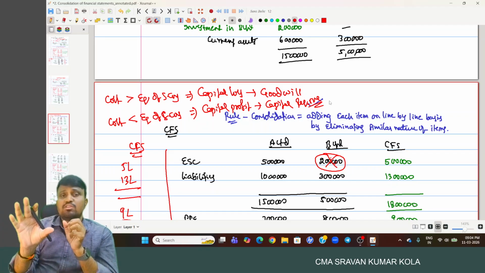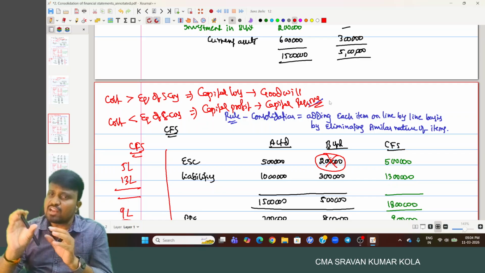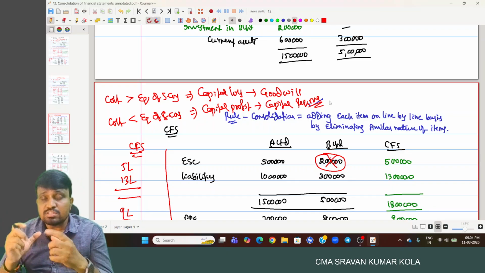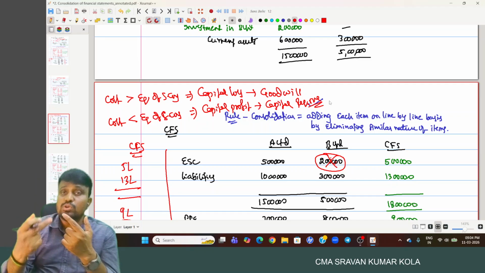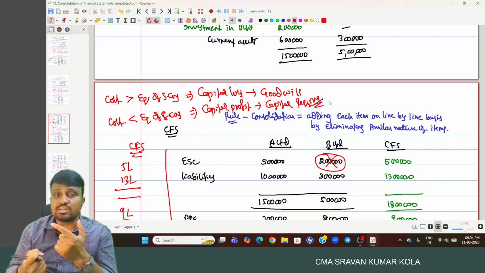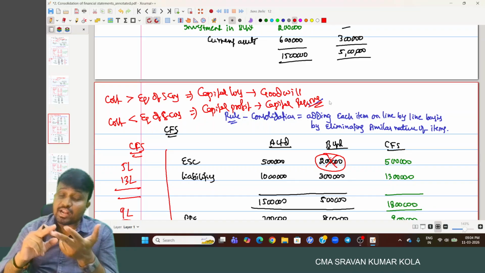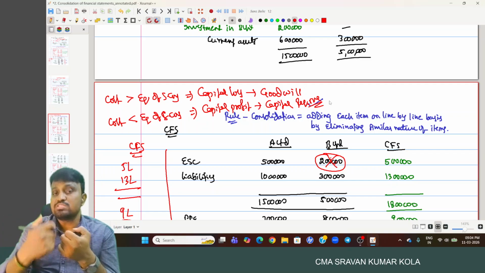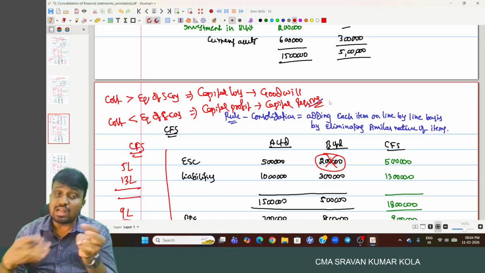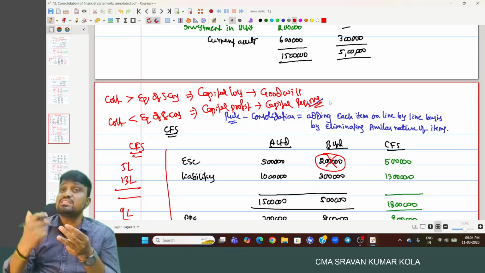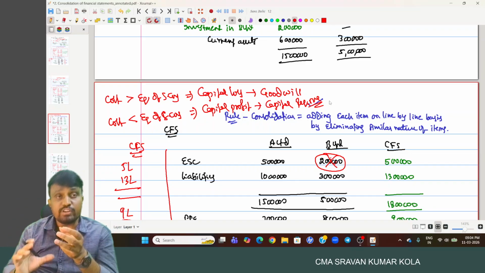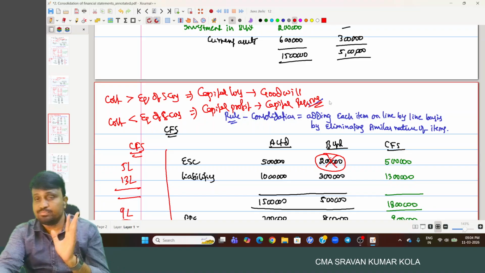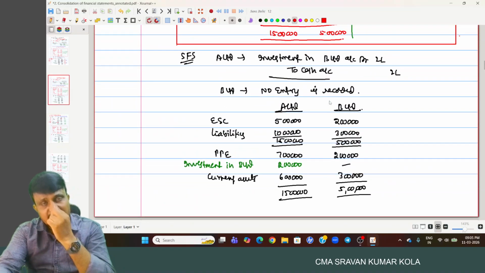The entire equity of B Limited you are purchasing in this scenario, 100% equity, at what price? If the price you paid is equal to the equity you get, then there is no profit, no loss. If the price you paid is more than the equity you get, then that is a loss to you, treated as capital loss and transferred to goodwill. And the third one: if the price you paid is less than the equity you get, then that is a profit to you, a capital profit, transferred to a separate account called capital reserve. Okay, and this is the one case.